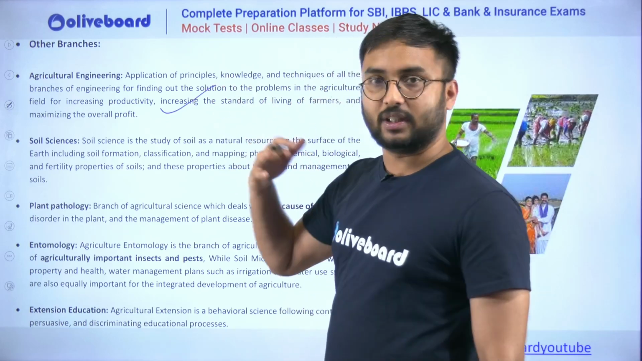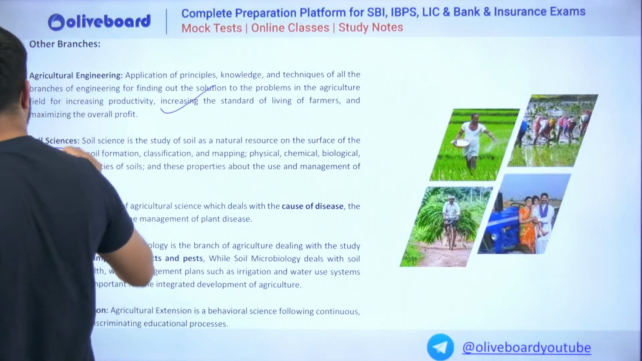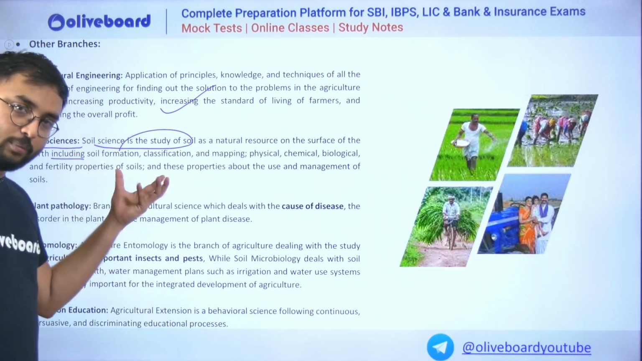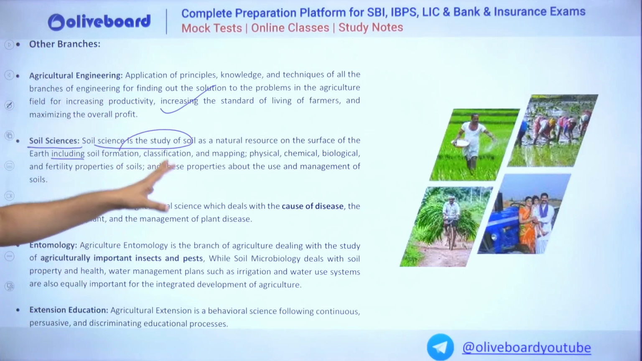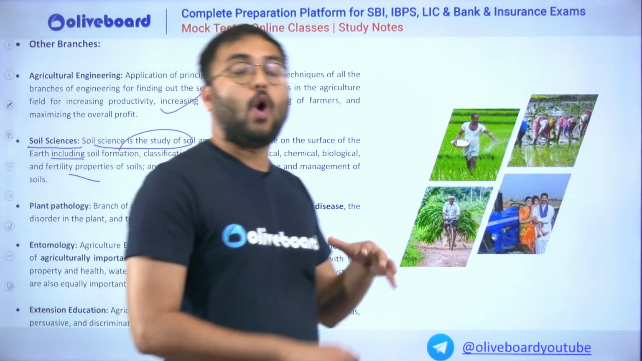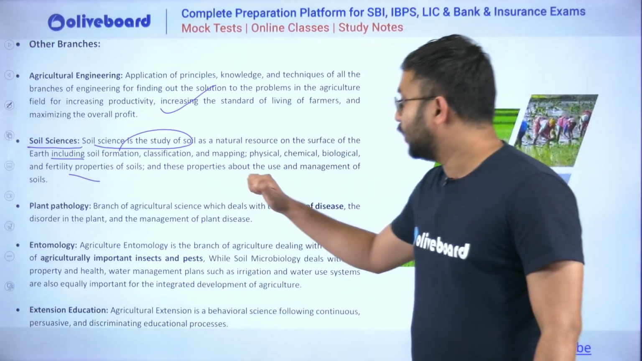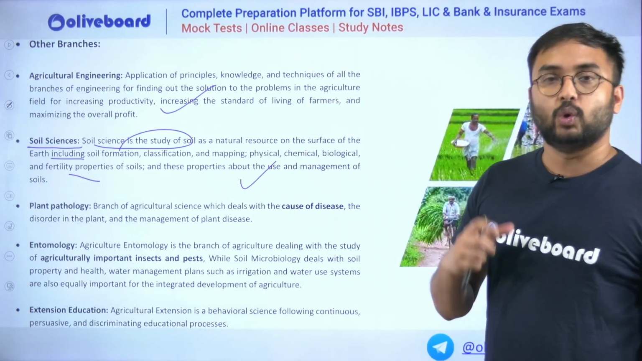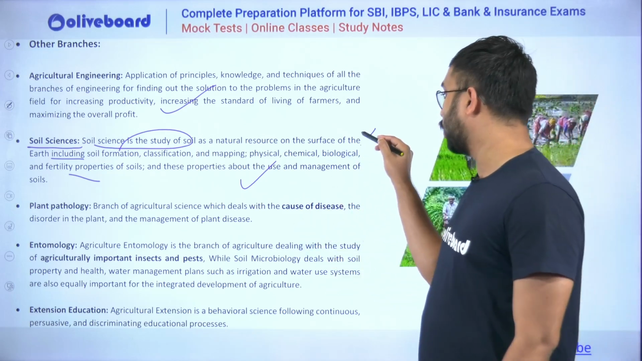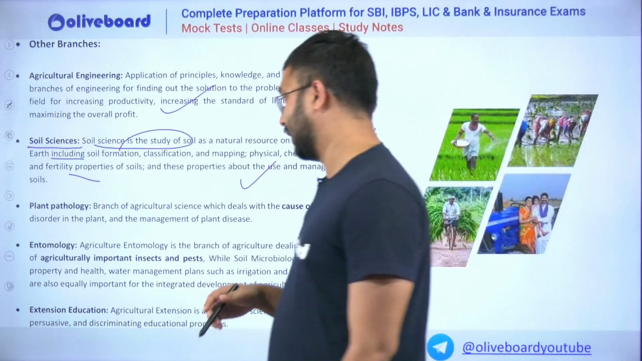Agricultural engineering we have understood already. Soil science is nothing but the study of soil, when soil or soil substrate is considered as a natural resource, where the surface of the soil formation, classification, mapping, physical, chemical, biological and other properties of soil are all analyzed so that it will help us in utilization and management of the soil to improve the quality of the soil, such that the crops automatically grow well in various soils.